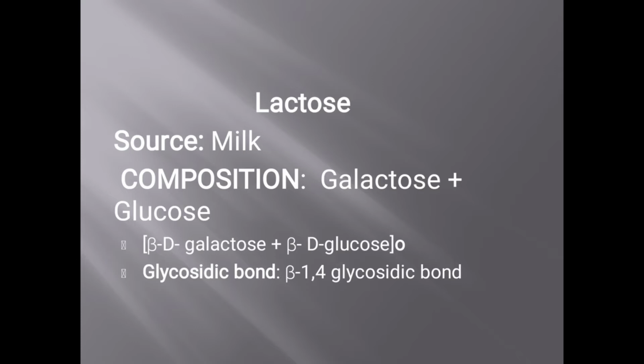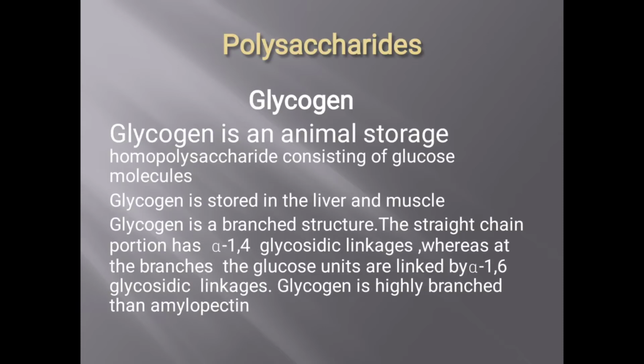Lactose, what is lactose? Actually it is a disaccharide, a milk sugar. So what is the composition? In brief, we can write galactose and glucose. It contains galactose and glucose. Some are writing glucose and fructose, but lactose is glucose plus galactose. It is milk sugar. Then regarding polysaccharides,